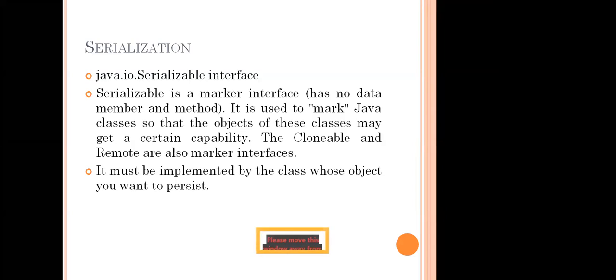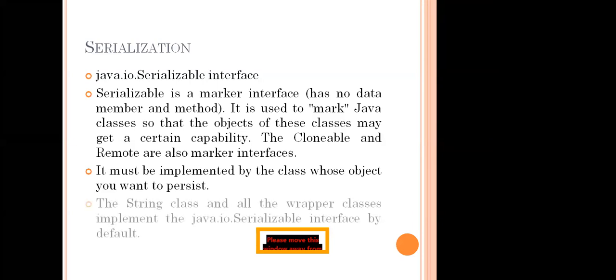So which object we definitely need to persist, only then can we know that. See that the String class and all the wrapper classes implement the Serializable interface by default. So how do we mention this? We simply import the package java.io.Serializable. See one example here: import java.io.Serializable; public class Student implements Serializable.